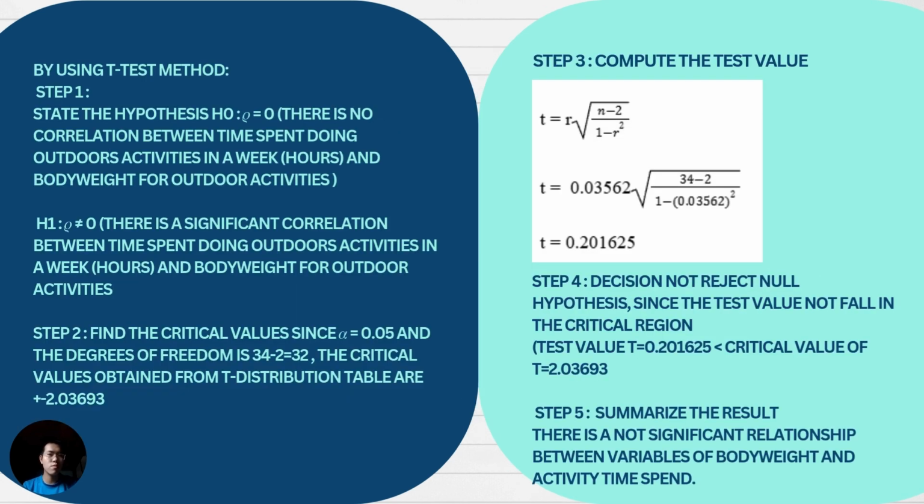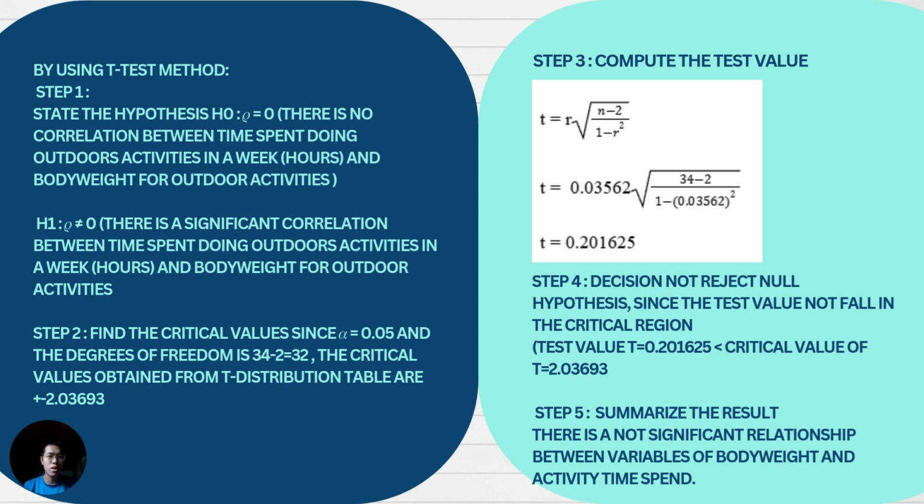So by using the t-test method, step 1 is to state the hypothesis. The null hypothesis is that rho equals 0, which means there is no correlation between time spent doing outdoor activities in a week and the body weight for outdoor activities. The alternative hypothesis is that rho is not equal to 0. There is a significant correlation between the time spent doing outdoor activities in a week and the body weight.